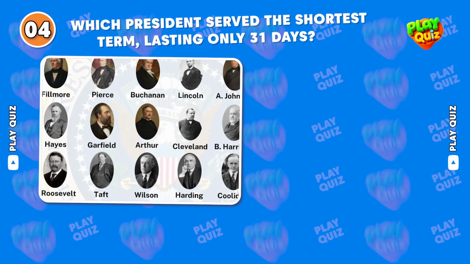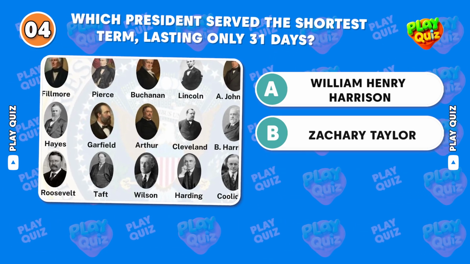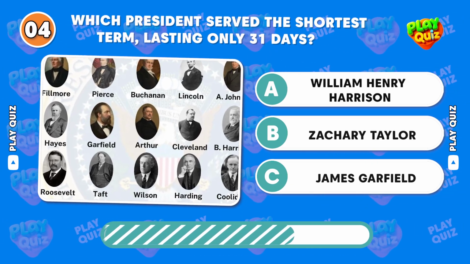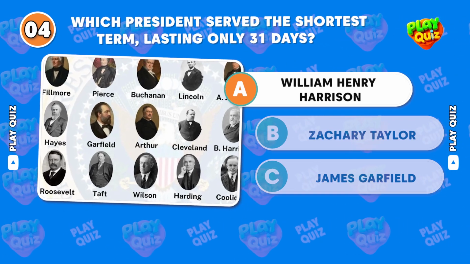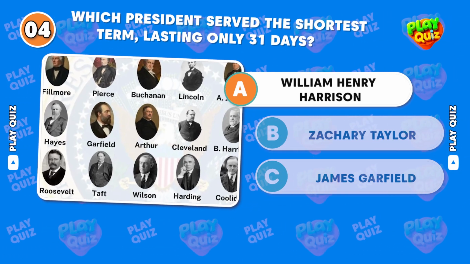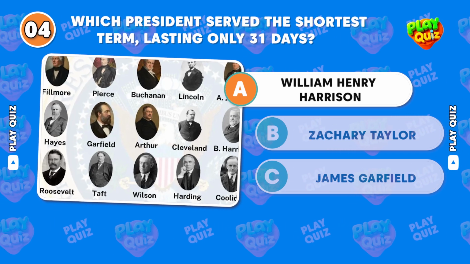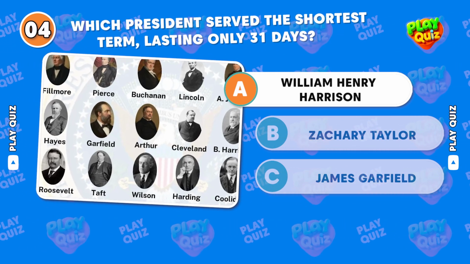Which president served the shortest term, lasting only 31 days? Correct answer, William Henry Harrison. Harrison died of pneumonia in 1841, just a month after his inauguration.